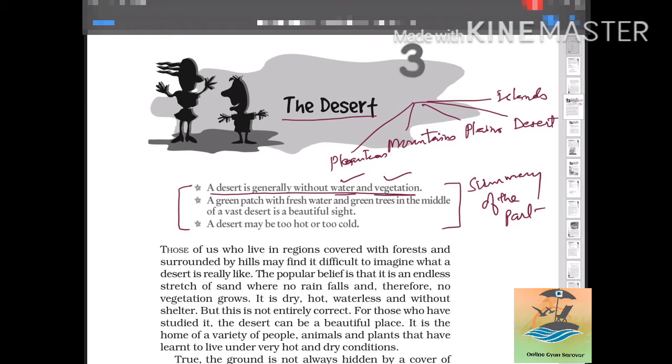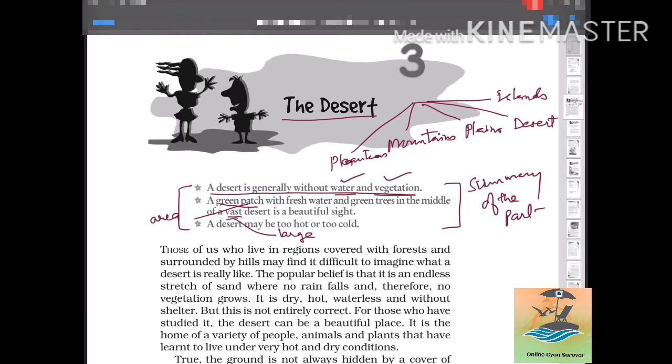A green patch with fresh water and green trees in the middle of a vast desert is a beautiful sight. So in the middle of a desert we can also find a green patch. Patch here means a kind of area, with fresh water and maybe some green trees in the middle of a very large desert. That is a very beautiful sight, or scenery.